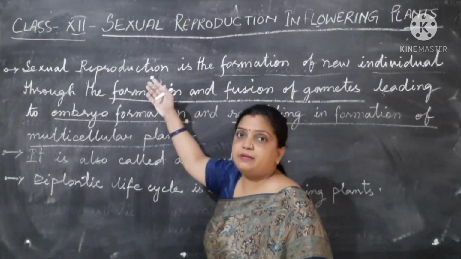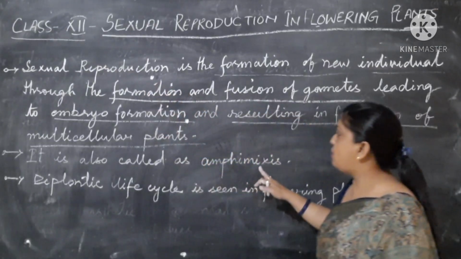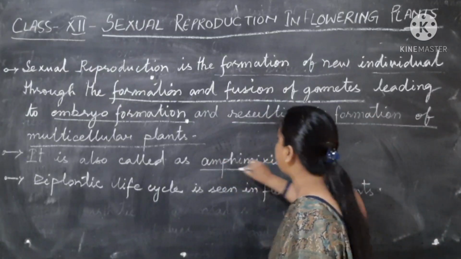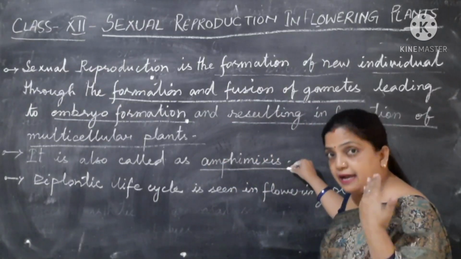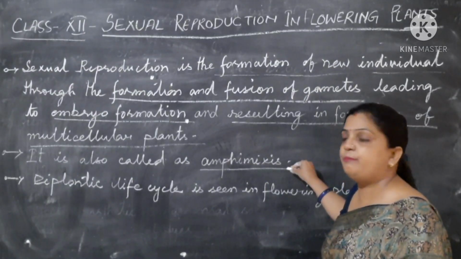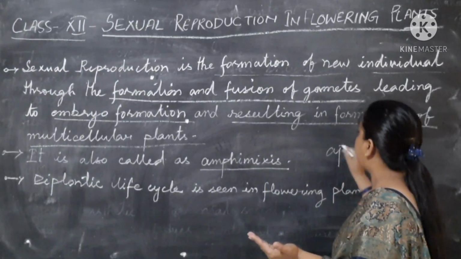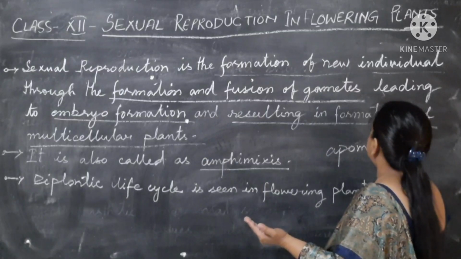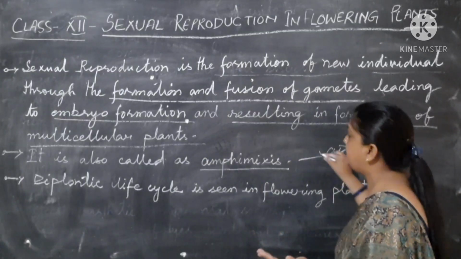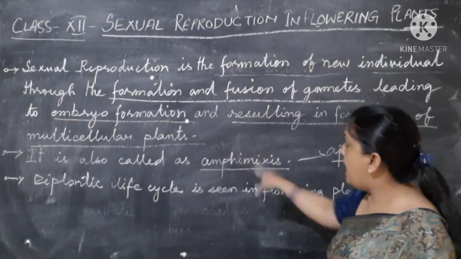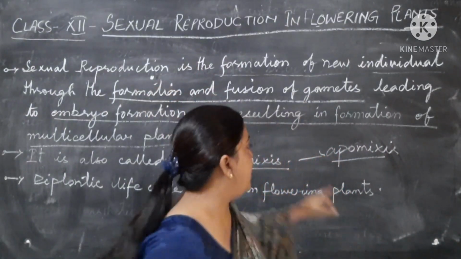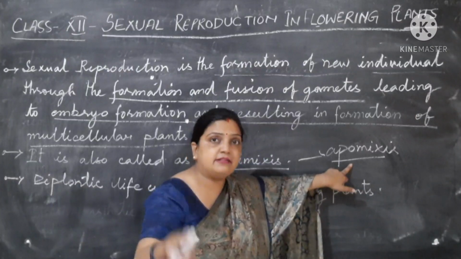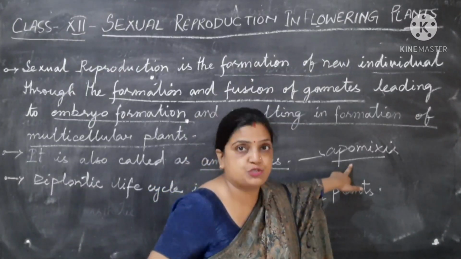Now, this sexual reproduction in flowering plants is also called amphimixis. Children, this is amphimixis. And while discussing the topic, I told you about apomixis. This is an opposite term to amphimixis. Amphimixis is a reproduction process that is sexual, whereas apomixis is a reproduction process that is asexual.